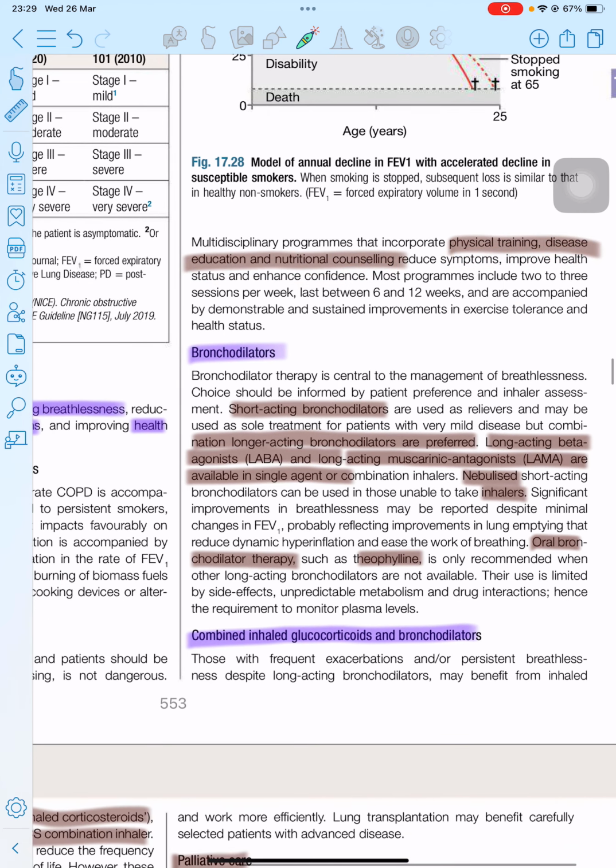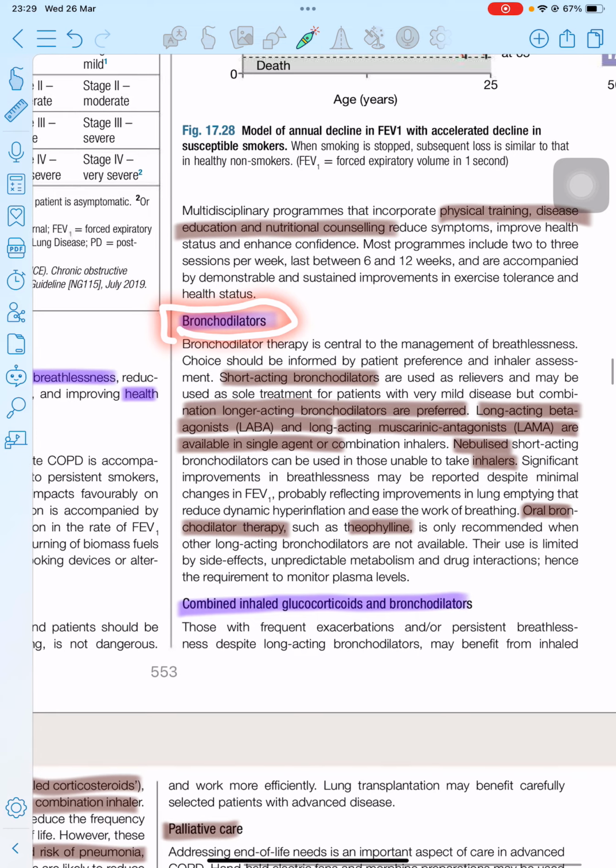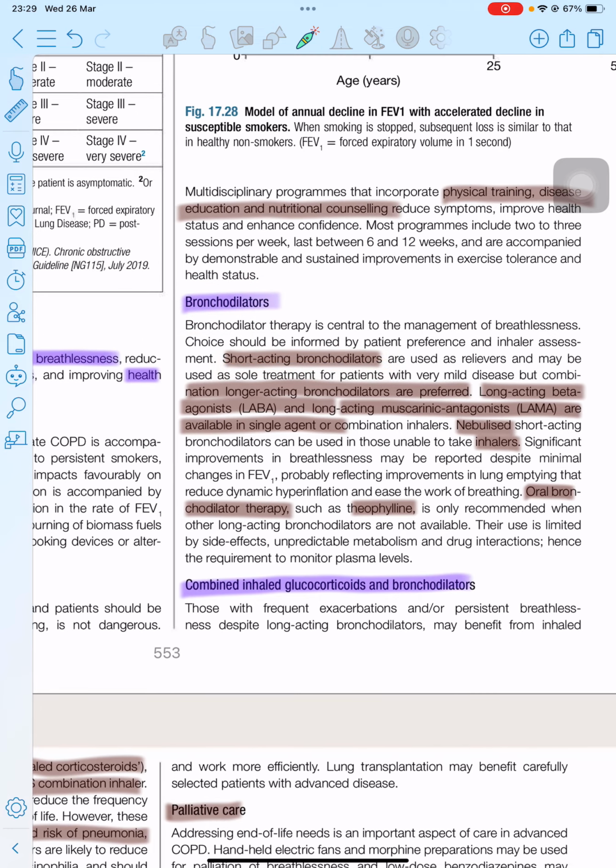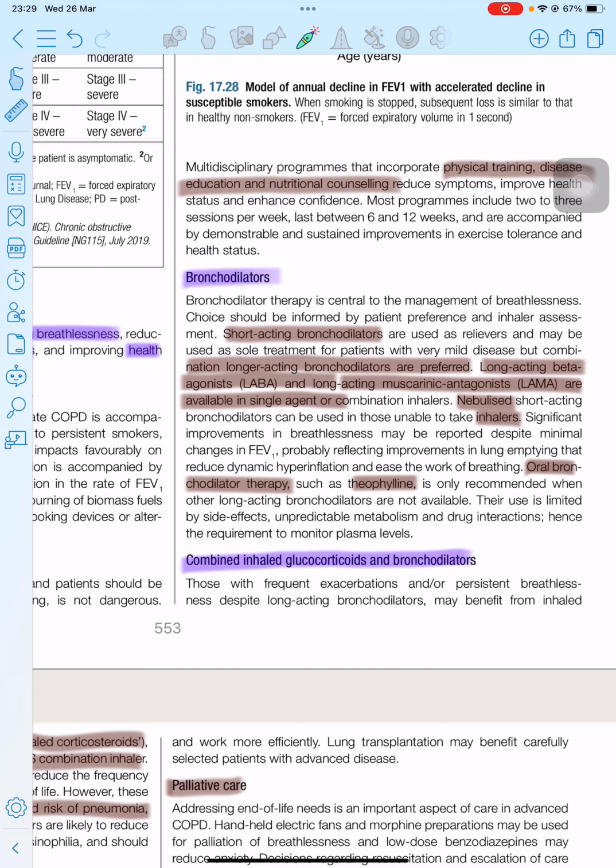And later, one of the best drugs is the bronchodilator. Bronchodilators include the short-acting bronchodilator, for example salbutamol. And nowadays bronchodilators are also given in combination. If short-acting bronchodilators do not improve the compliance of the patient, then we can go for long-acting bronchodilators, for example formoterol, which comes in combination with the long-acting muscarinic receptor antagonist ipratropium bromide.